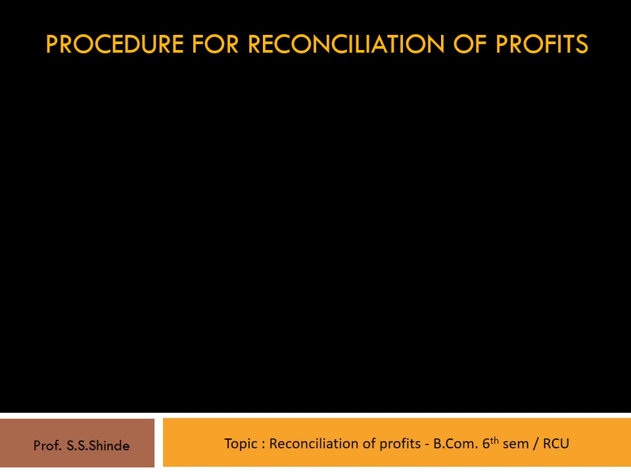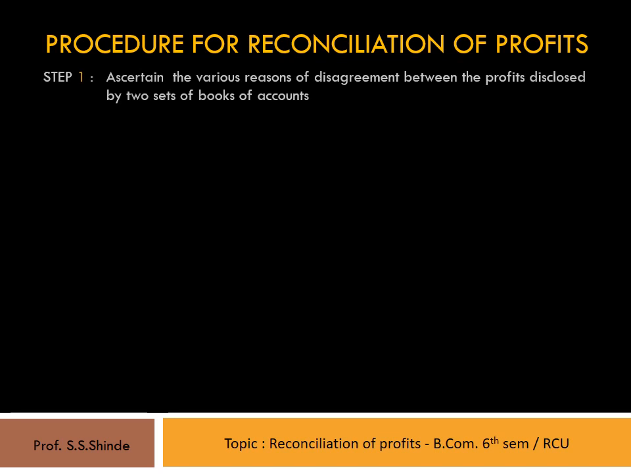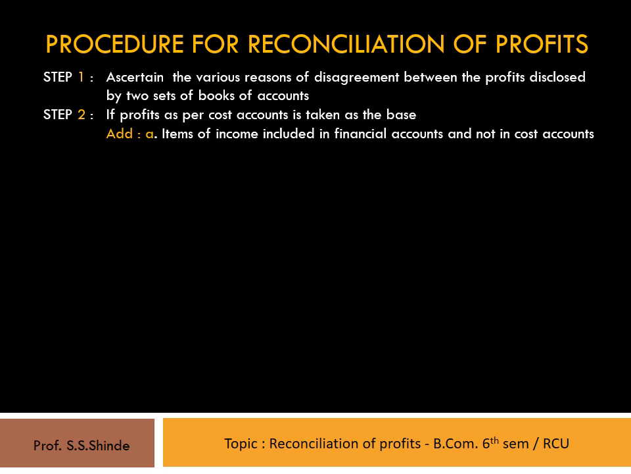Let's now have a look at the procedure for a reconciliation of profits. Step 1. We have to ascertain the various reasons of disagreement between the profits disclosed by two sets of books of accounts. Step 2. We have to choose the base profit to begin with the statement. Now in this particular case, if profit as per cost accounts is taken as the base, then the following items would be added to this profit to reconcile it with the financial accounts profit.